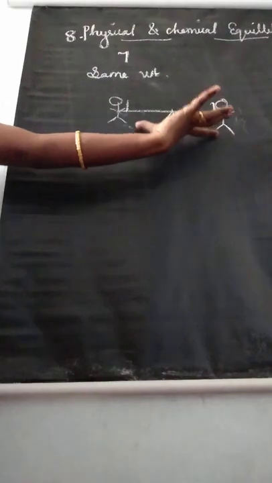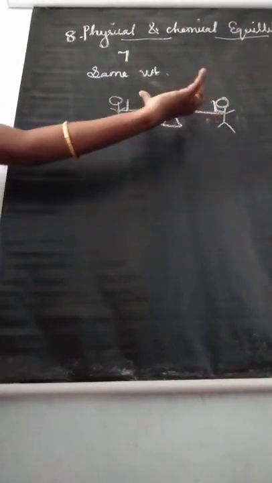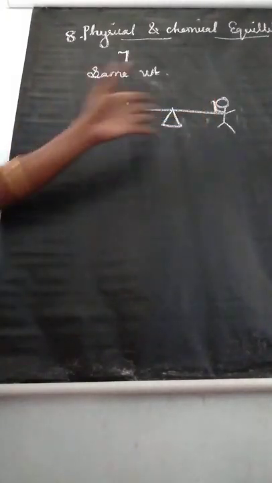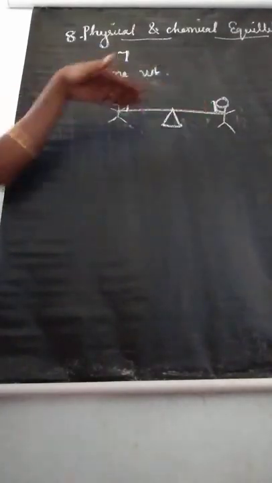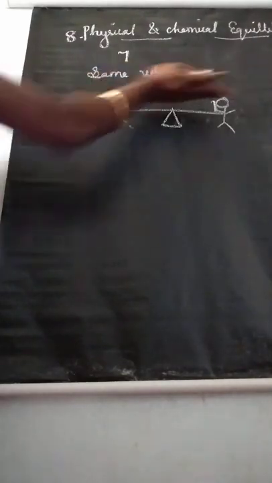Listen, 2 persons with the same weight sit on opposite sides of the seesaw at equal distance from the fulcrum. Now if you look at this seesaw, this is an equilibrium. They are straight. The 2 persons sit in a straight way, isn't it?